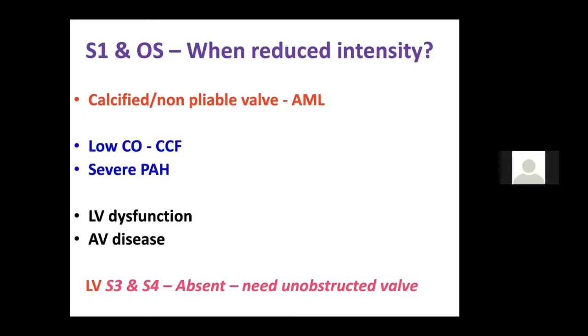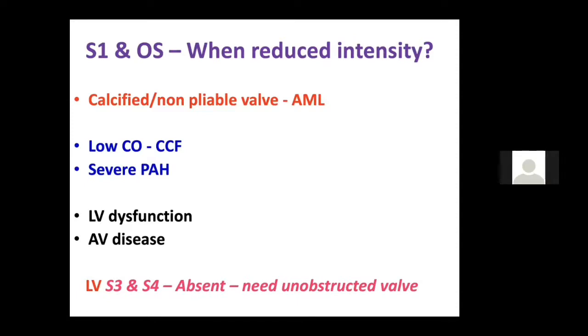In a patient with mitral stenosis, if you are getting a soft S1, what should you think of? If you have a heavily calcified and non-pliable valve, you will get a soft S1. That is the first and foremost most common cause. If you have a severe LV dysfunction causing a low cardiac output, that will cause a soft S1 and opening snap.